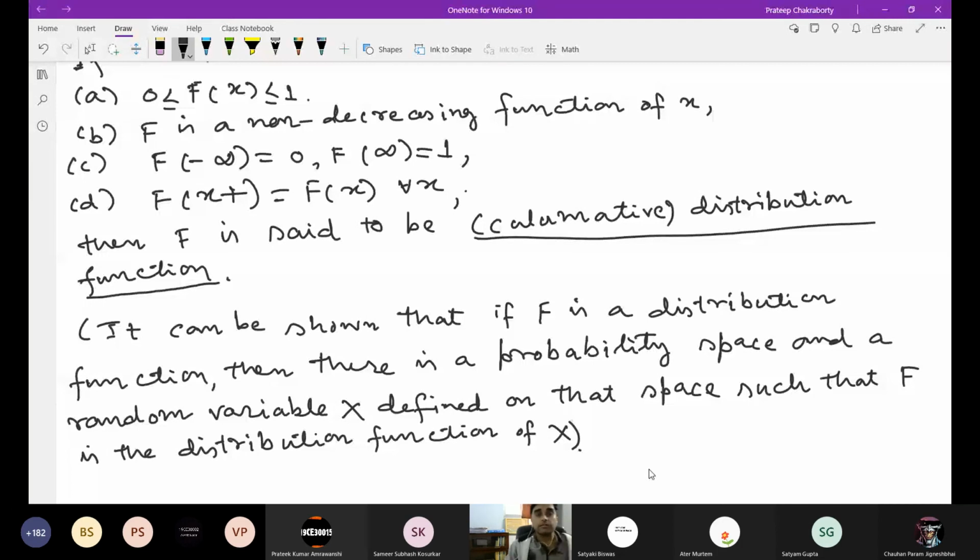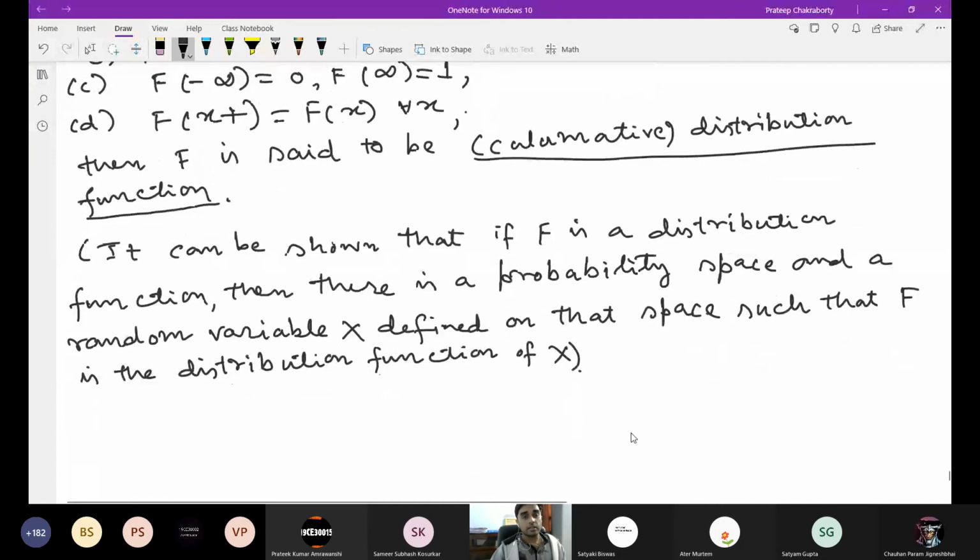So you see that to construct a distribution function, we don't need to construct a probability space or a random variable. We just need to construct a function which has these four properties. So you can easily see that we can construct a distribution function which is not continuous. Just give me a distribution function which is not continuous.